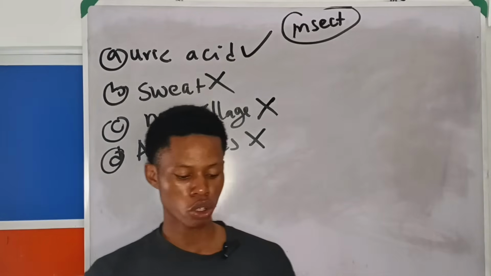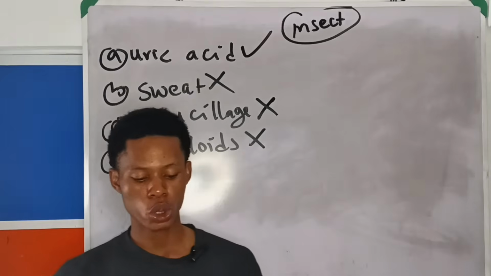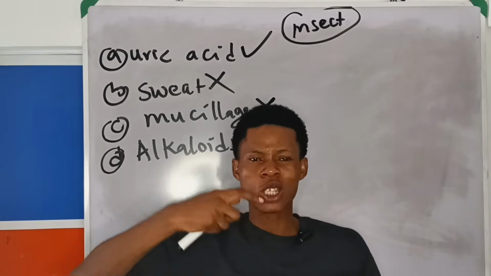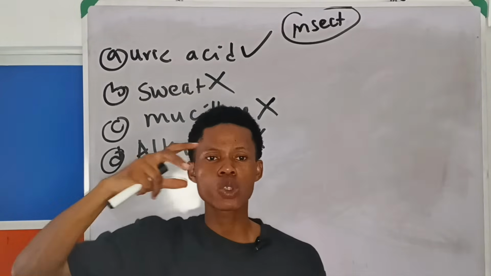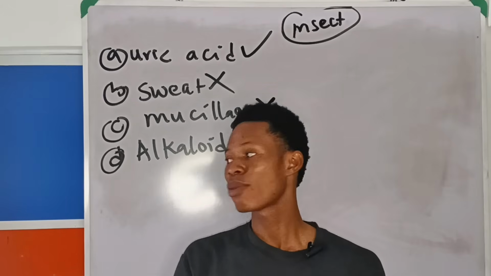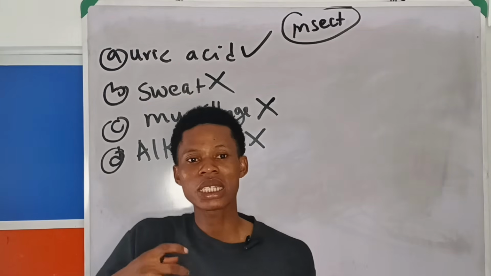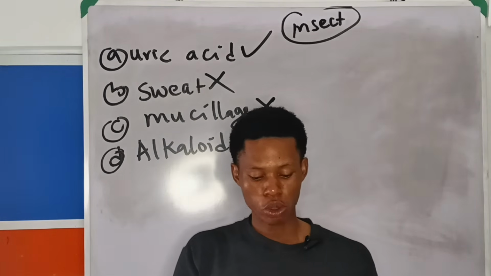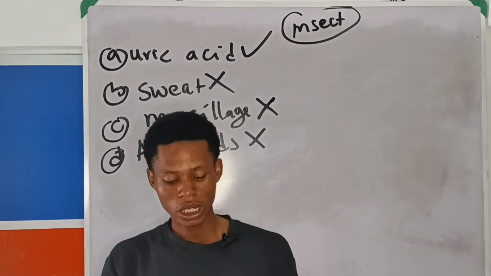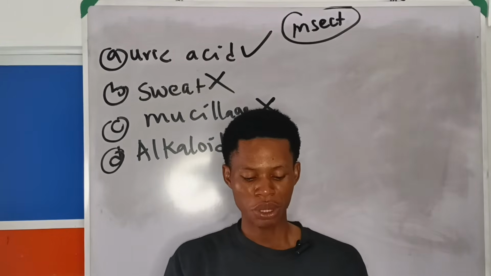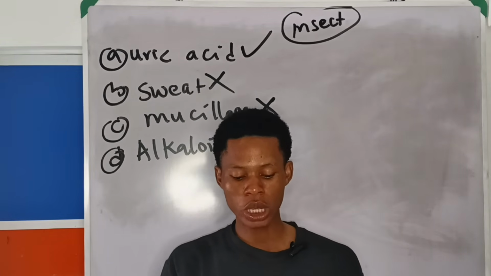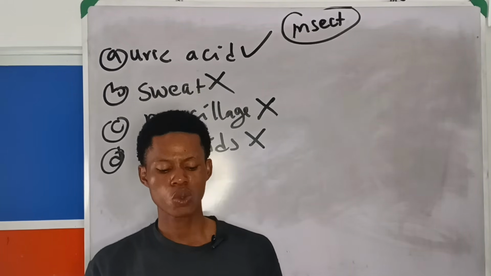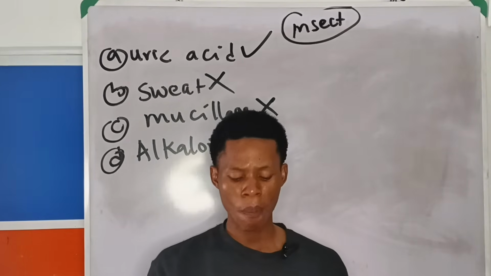All right. The next question: waste products produced, if allowed to remain in the body, will dash. Waste product that is produced inside your own body, if it is allowed to accumulate, what will happen? Anytime you want to answer a question, always interpret it in a language that you understand. So, waste products produced if allowed to remain in the body will dash: A, reduce water balance; B, increase salt balance; C, become poisonous; D, maintain normal metabolism. So what is the answer to that question? It will become poisonous.